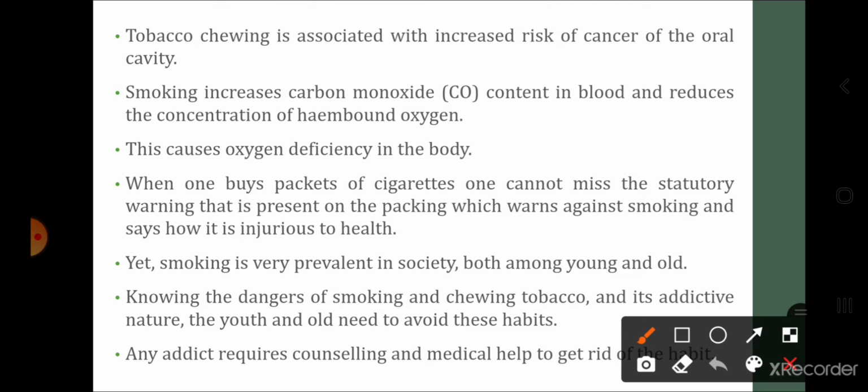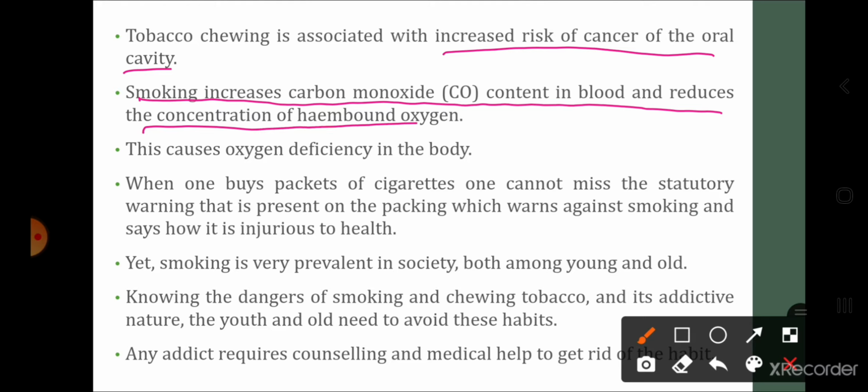Now, how is tobacco chewing harmful? Tobacco chewing is associated with the risk of cancer of the oral cavity. So, when tobacco is chewed, it causes cancer of the mouth, that is oral cavity cancer. Now smoking का एक effect तो हमने देख लिया कि ये सब cancers करता है, bronchitis करता है, etc. But there is one important effect of smoking, जिसमें tobacco smoke में nicotine. So smoking increases the carbon monoxide content in the blood and reduces the concentration of heme-bound oxygen.